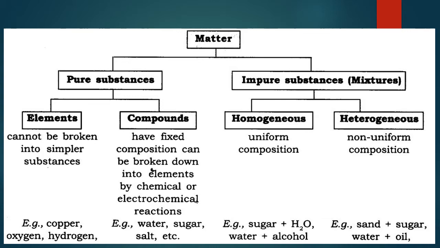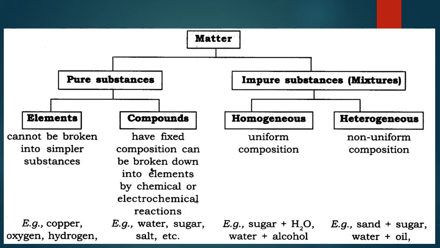They also cannot be broken down into simpler substances by physical methods, but by chemical methods or electrochemical reactions, they can be broken down. For example, water is a compound, sugar is a compound, salt is a compound.